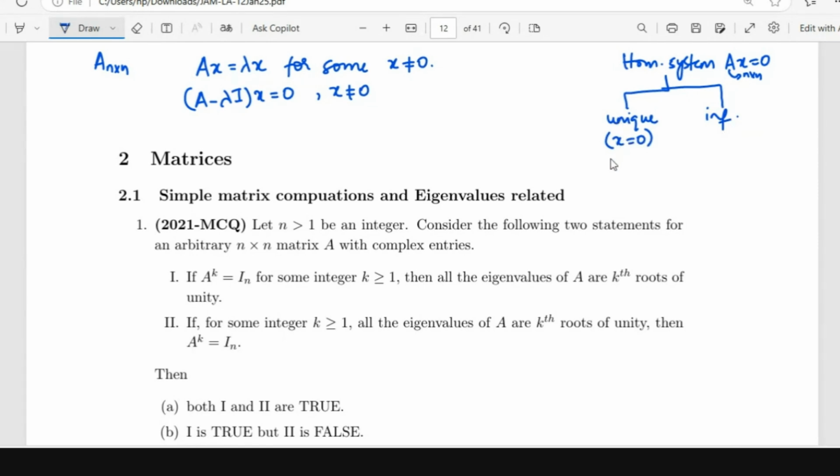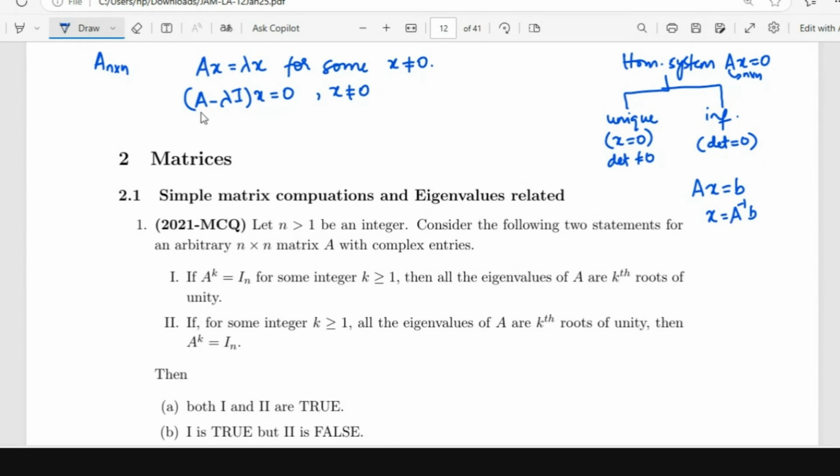Now, if the matrix is a square matrix, then there is a unique solution if the determinant is not equal to 0, that is, when the matrix is invertible. In fact, for any Ax equal to B, if the matrix is invertible, then A inverse B is a solution, and that is the unique solution. So unique solution means that the matrix has to be invertible. If it has infinitely many solutions, then the determinant has to be equal to 0.